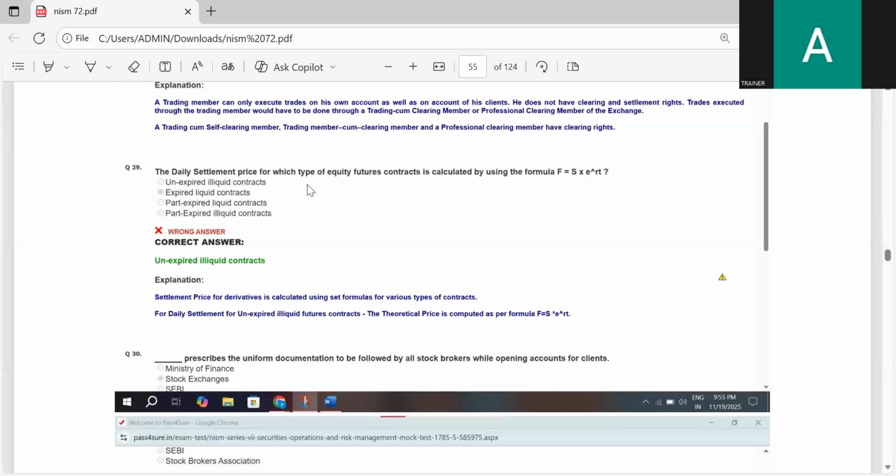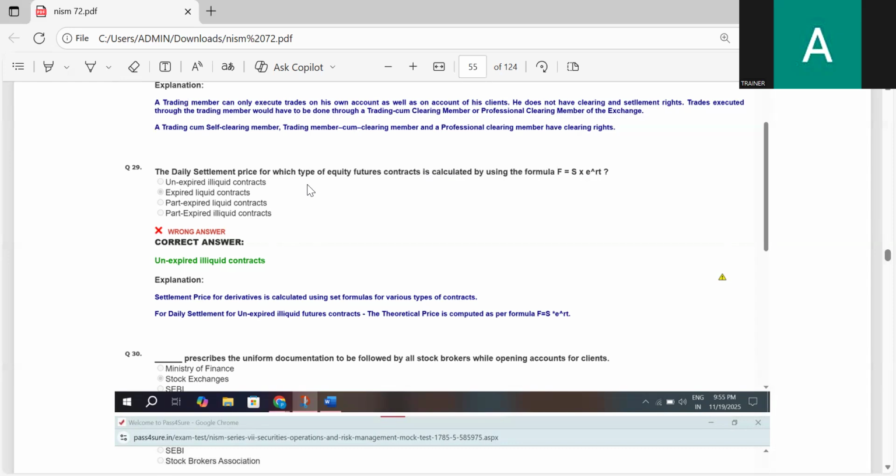The daily settlement price for which type of equity futures contract is calculated by using the formula F equals S into e power RT? Expired liquid contract, part expired liquid contract, part expired illiquid contract.